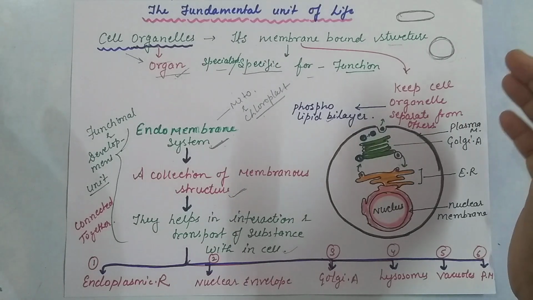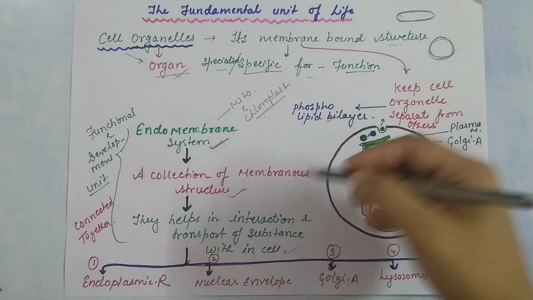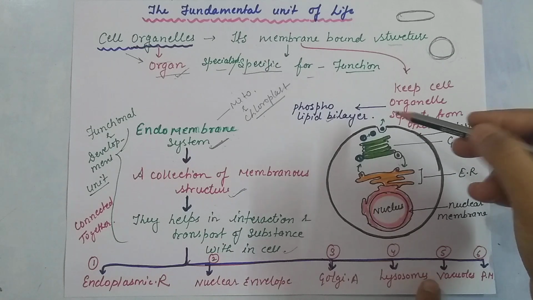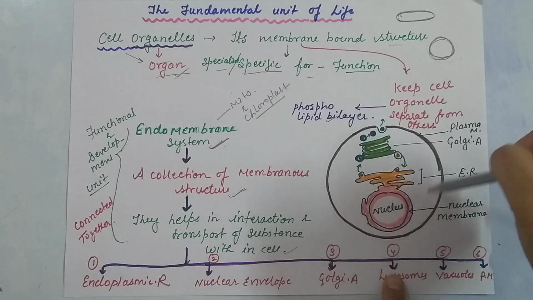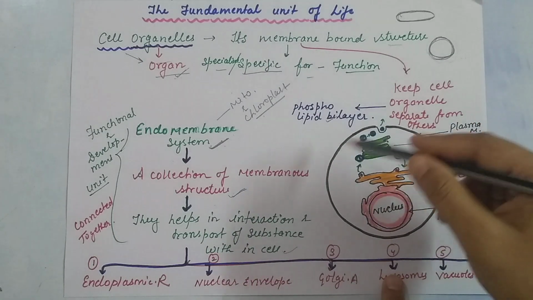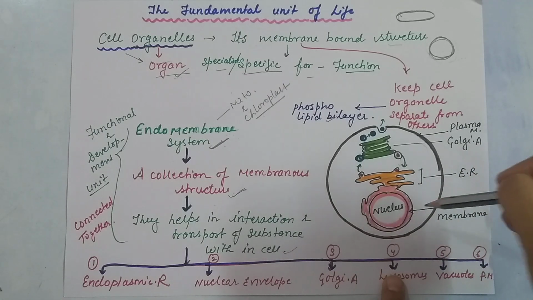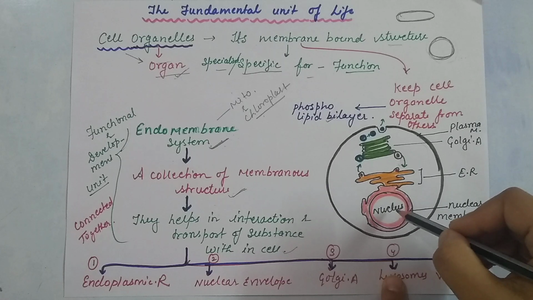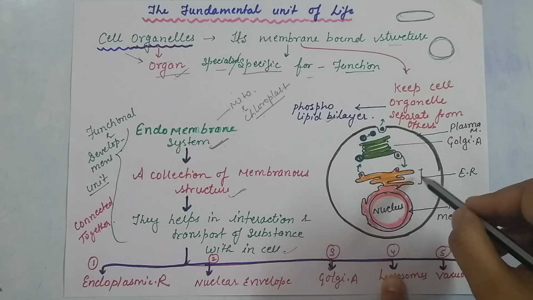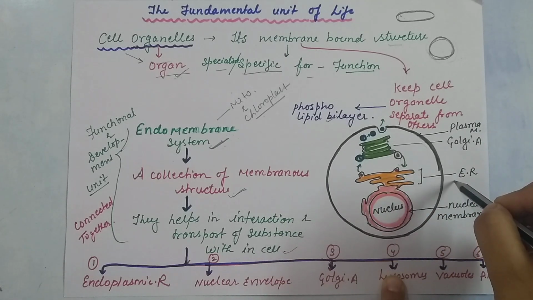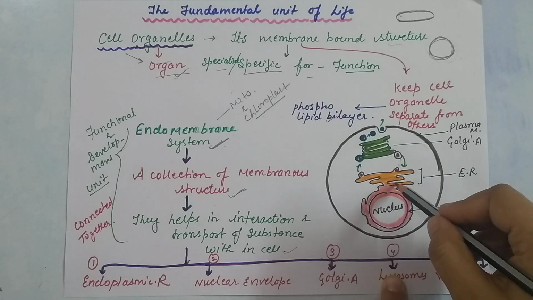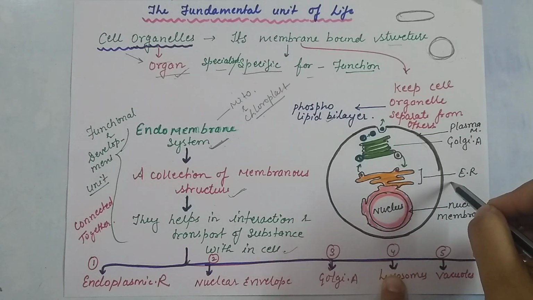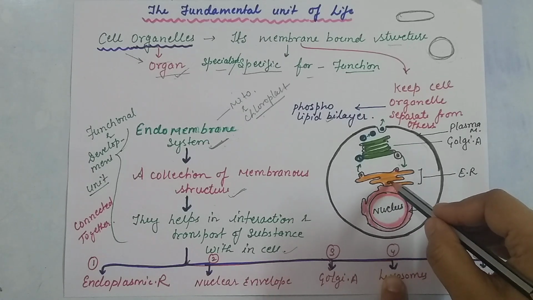So let's see the illustration of this endomembrane system. We have one cell here. You are able to see this. This is a typical cell. The typical cell contains a nucleus, and near the nucleus there is an endoplasmic reticulum, and this endoplasmic reticulum is connected with the nuclear envelope.